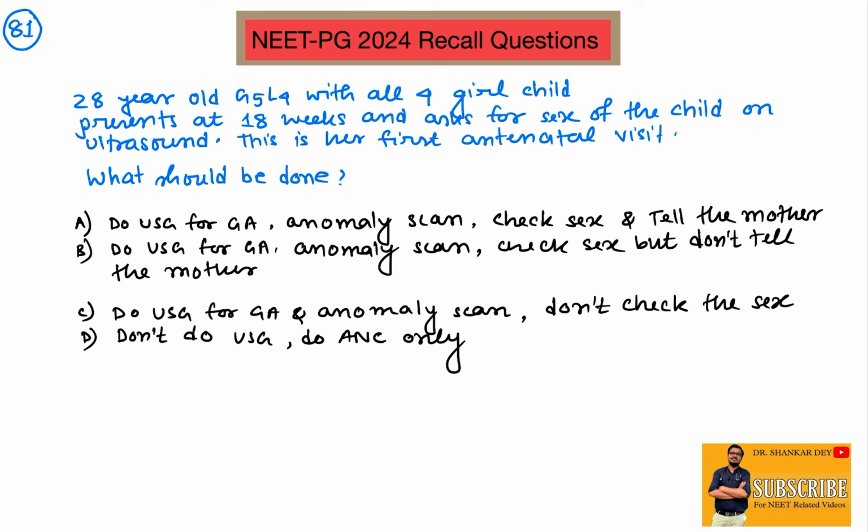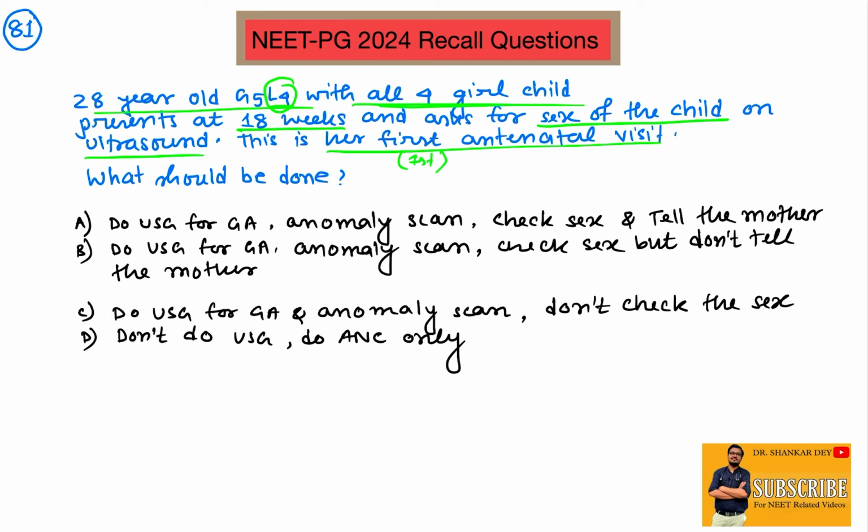A 20-year-old female, G5L4, with all four living children being girls, presents at 18 weeks and asks for the sex of the child during ultrasound. This is her first antenatal visit. So what should be done according to the PCPNDT Act?